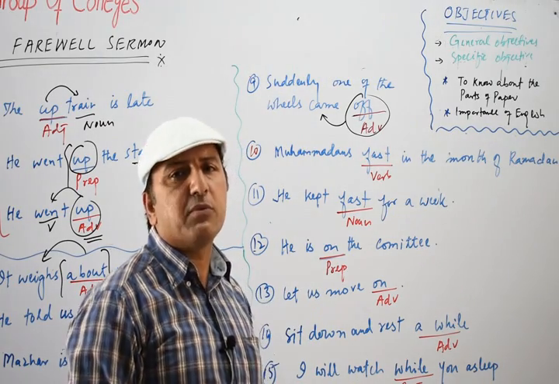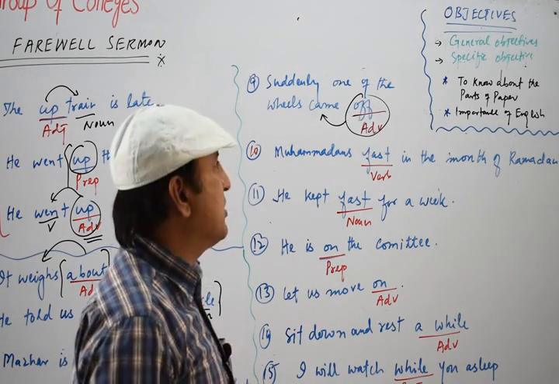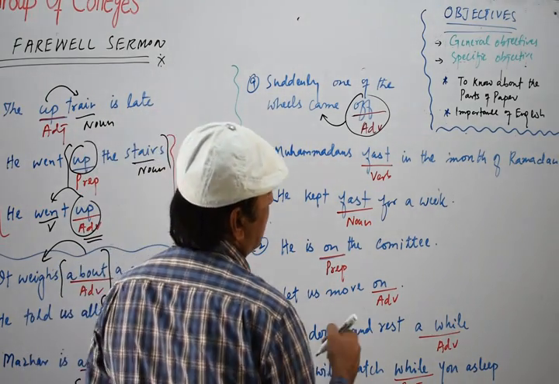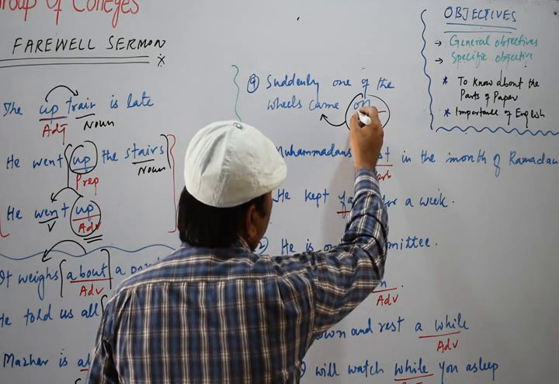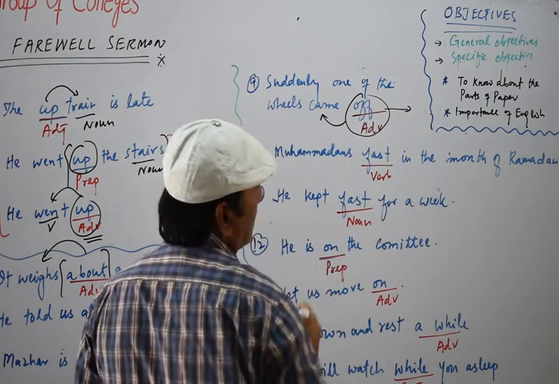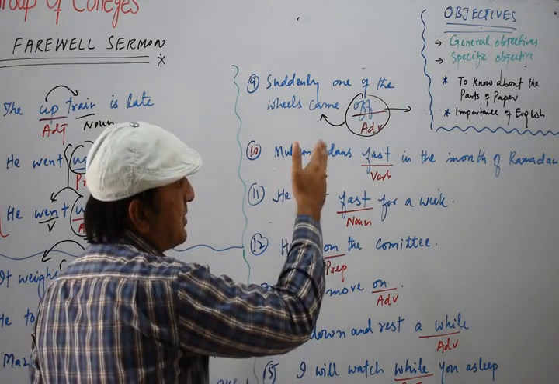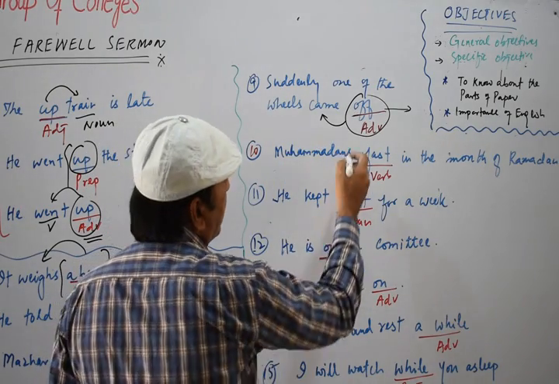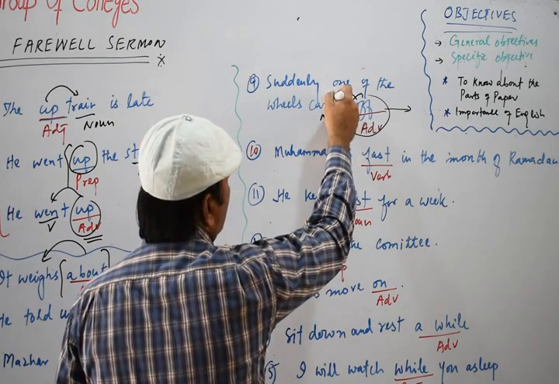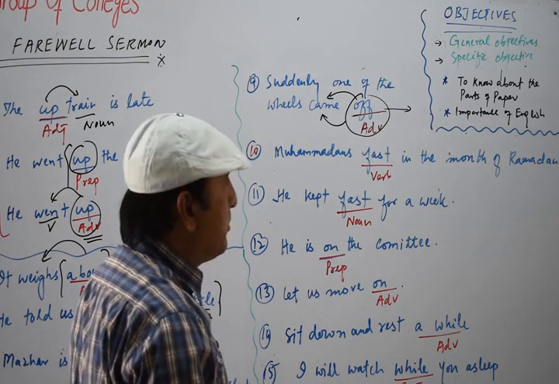So off is basically a simple preposition, but here it works as an adverb because it is not followed by any noun. When it comes alone with a verb, we call it an adverb because it tells us about this verb came off.